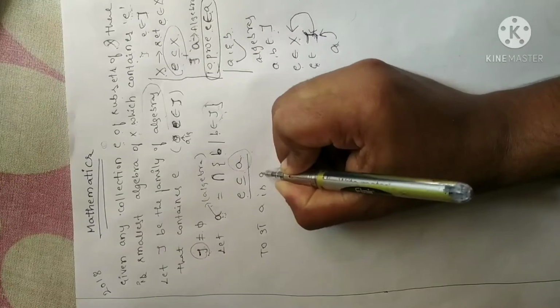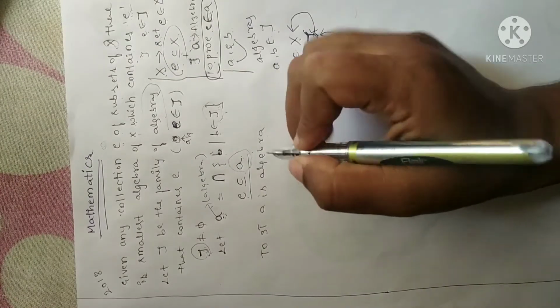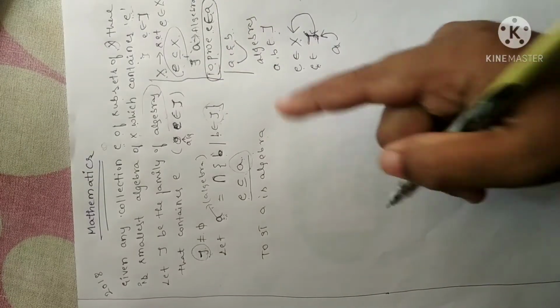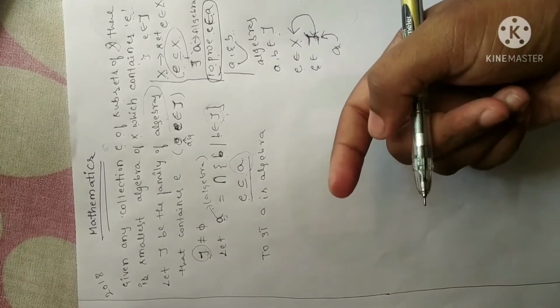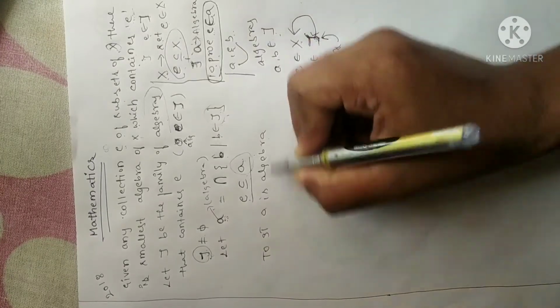A is an algebra. So when do we say a set is an algebra? Only when it satisfies two conditions. One, it should be closed under complementation. Second one, it is closed under union. Or else I can say it is closed under union, one and the same. Now I am proving it is an algebra.